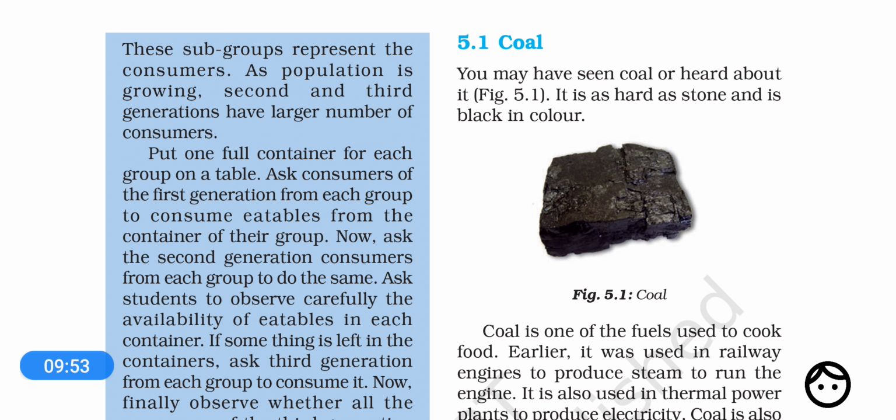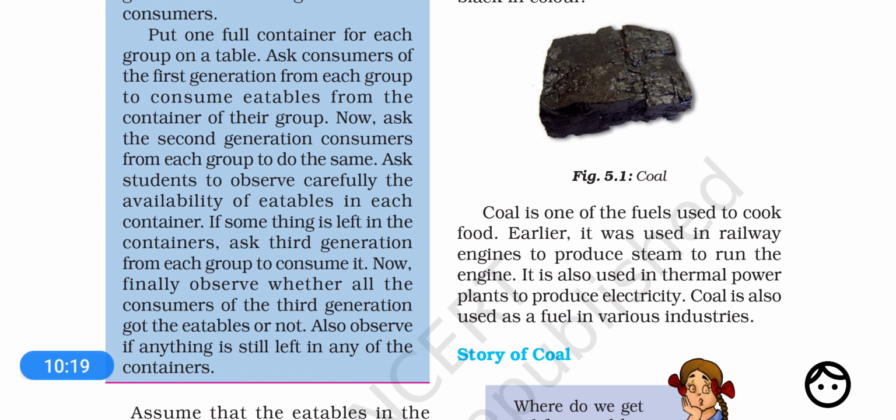So what are fossil fuels? Fossil fuels are those fuels which are produced from dead and old remains of plants and animals. So petrol, diesel, wax, kerosene, coal, these are all fossil fuels. Earlier it was used in railway engines. What is the use of coal? Let's understand.